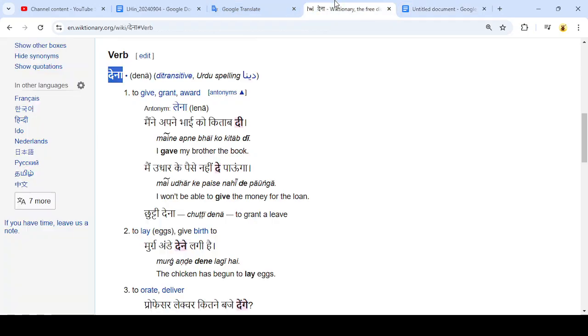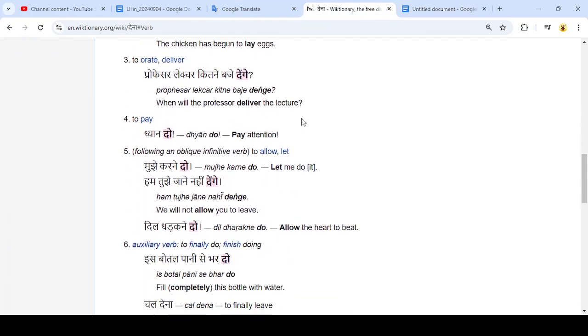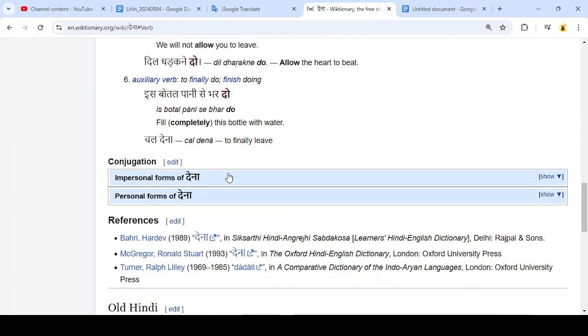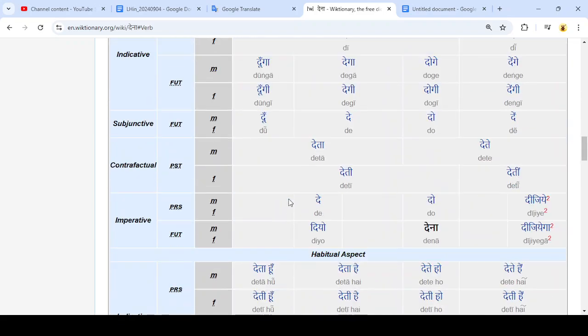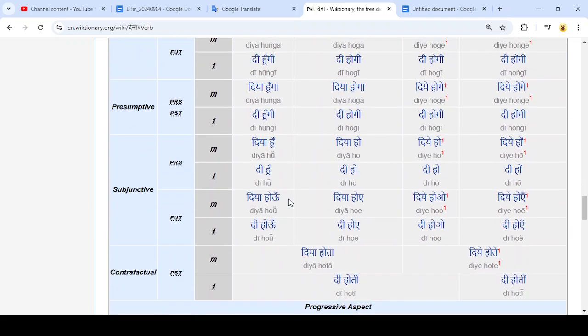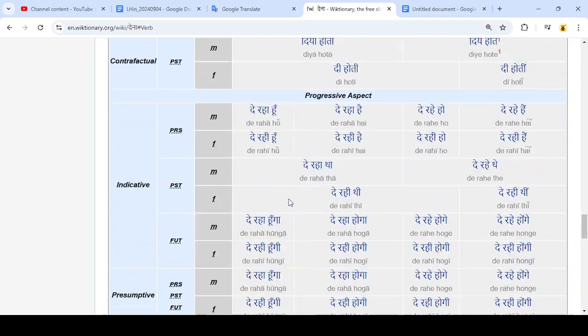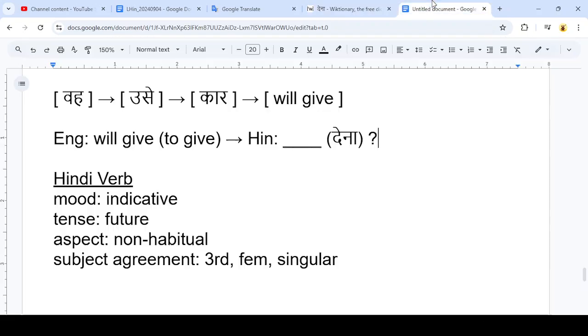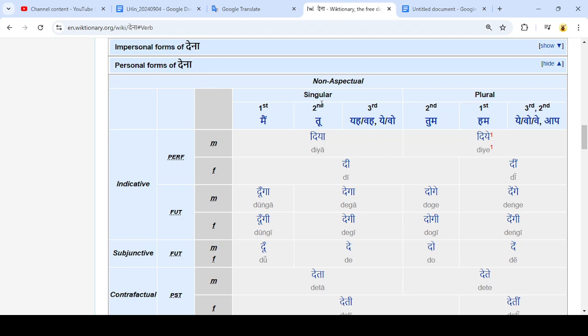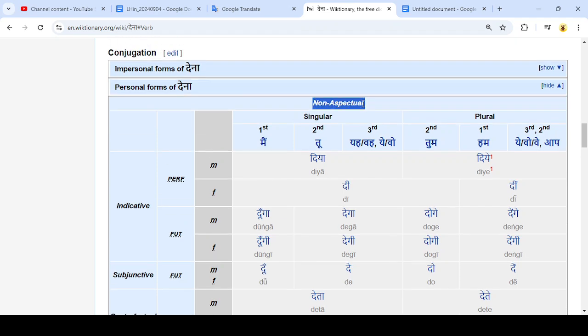And what we need now to find the proper spelling of our verb is we're going to want to go to the spelling table. It's going to be this personal forms. And here we have a long list of different spellings for our verb. We are going to need to use our 4 features to find the proper spelling in the spelling table. So the first thing, actually, we'll take a look at the aspect.